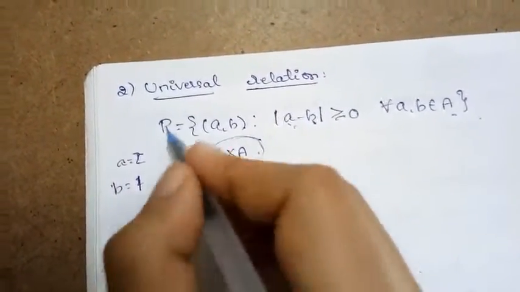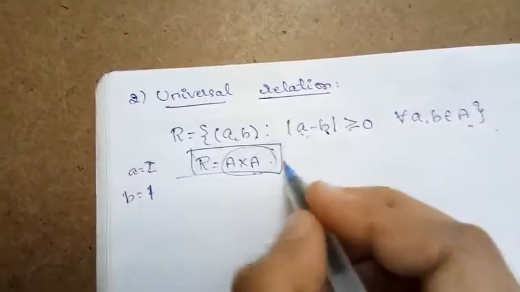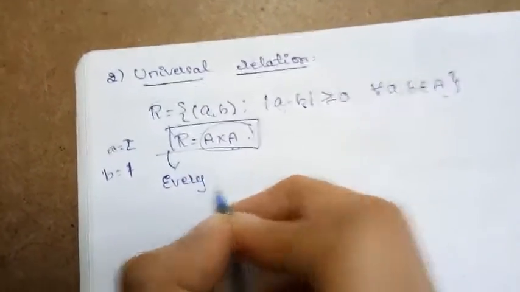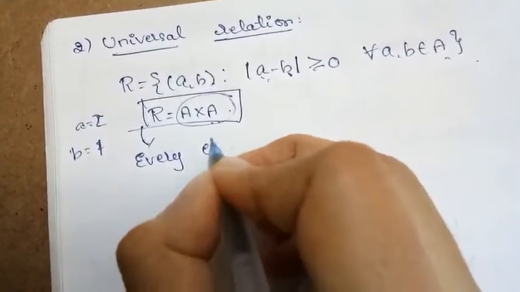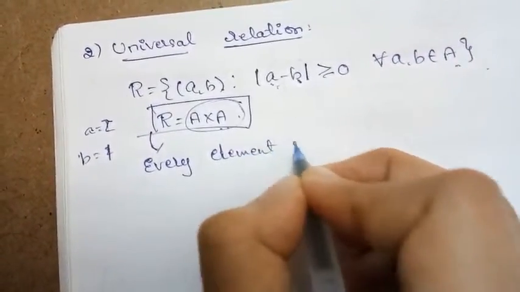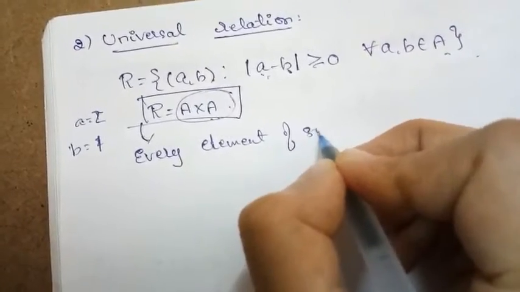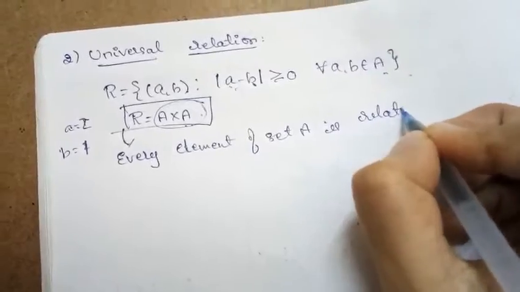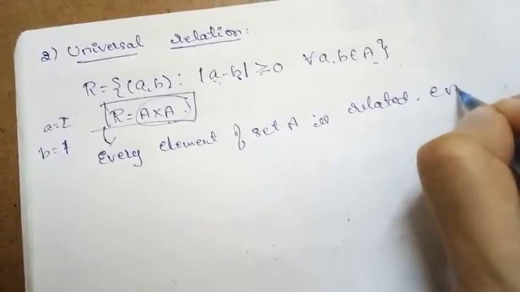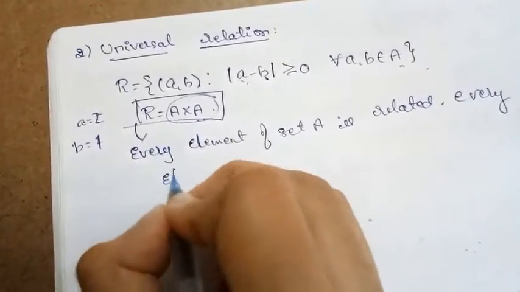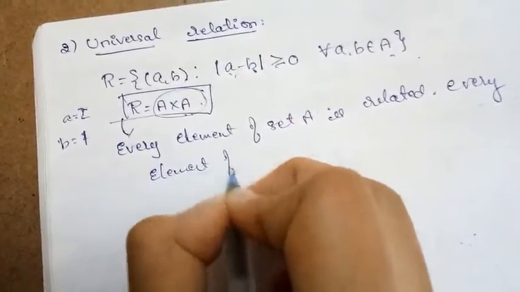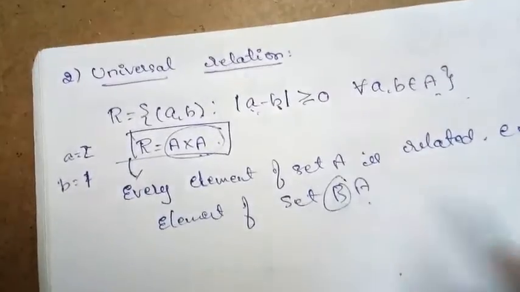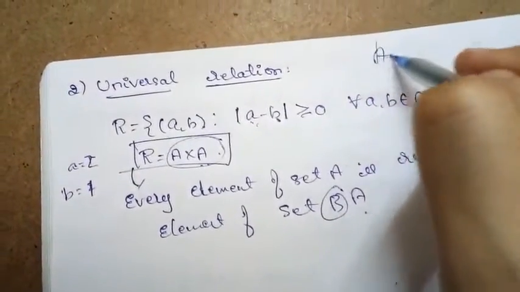In other words, putting this relation in words, every element of set A is related to every element of set B. Here B is nothing but A itself, because I have not considered A cross B here.